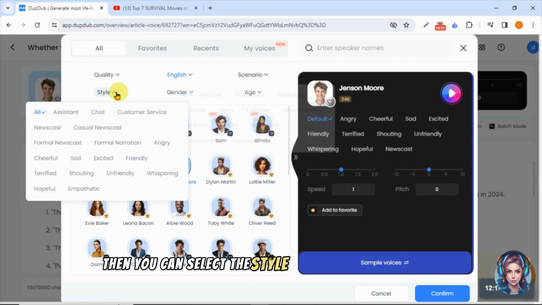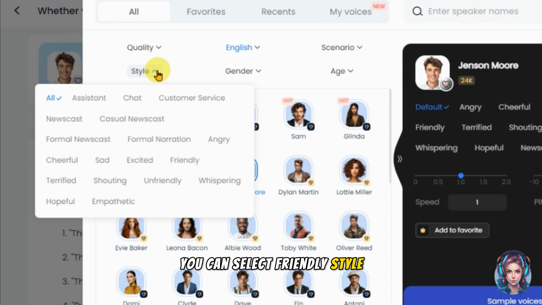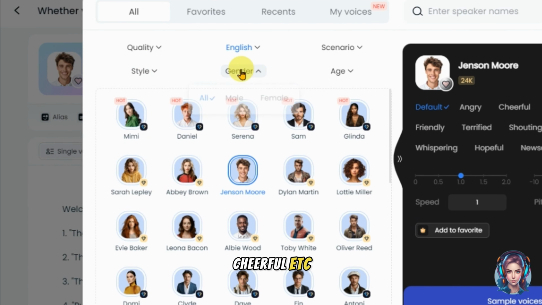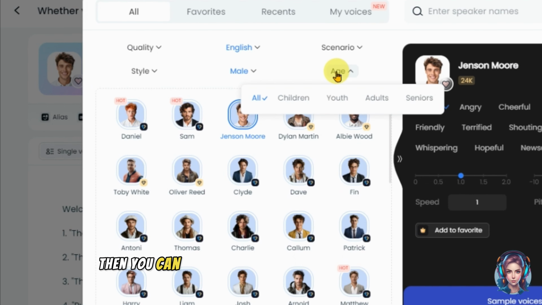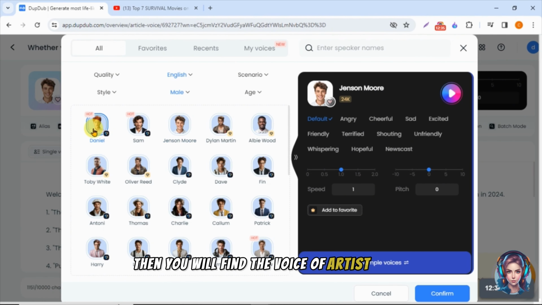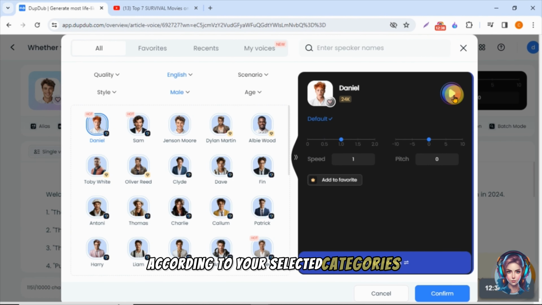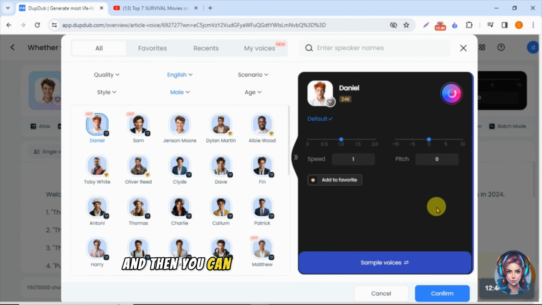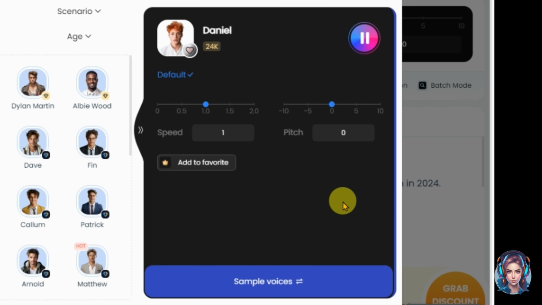Then you can select the style of the voiceover artist. For example, you can select friendly style, sad, excited, cheerful, etc. Then you can select the gender. Here I will select male gender. Then you can select the age of the voice artist as well. Then you will find the voiceover artist below according to your selected categories. You can select one and then you can also play and check them out.